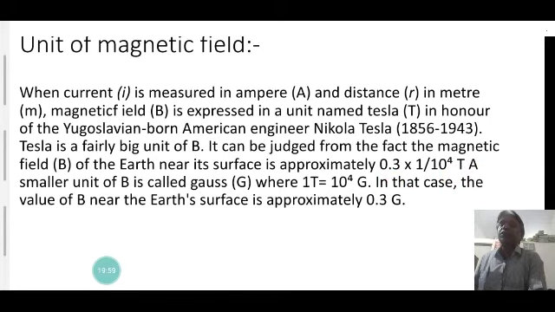The magnetic field is a vector quantity. It has both direction and magnitude. The direction of the magnetic field is from the north pole to the south pole: it emerges from the north pole and merges at the south pole. That is the direction of the magnetic field line. And its unit is Tesla, with the conventional symbol T, and Gauss. Gauss is a smaller unit, Tesla is a very big unit.